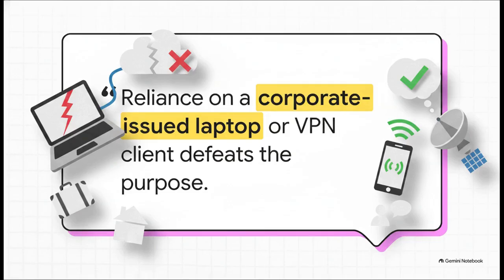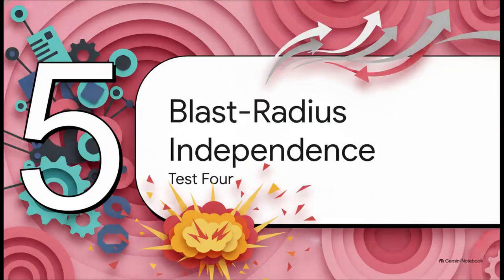If your responder is traveling, or they're at home on a personal computer because their work laptop literally just got bricked by ransomware, and they can't get to the emergency platform without first connecting to a corporate VPN that's offline, yeah, you failed the test. Which brings us to our final and honestly perhaps most encompassing test. Section 5, Test 4, Blast Radius Independence. Let's dive right into this ultimate standard.